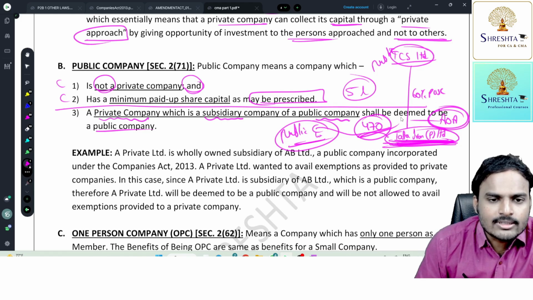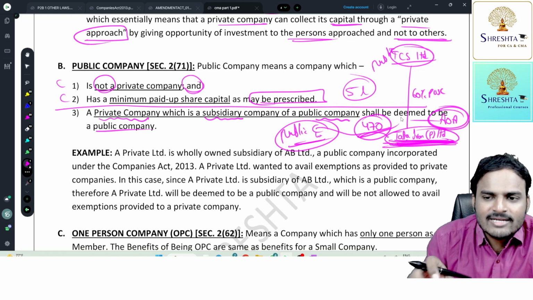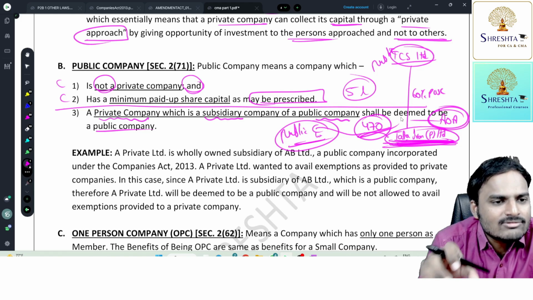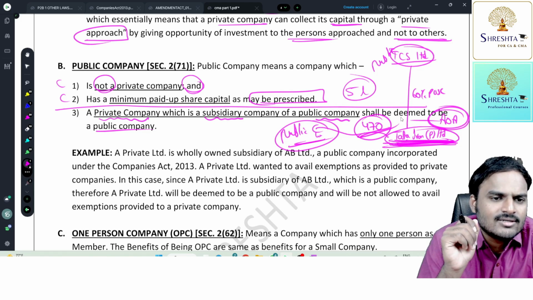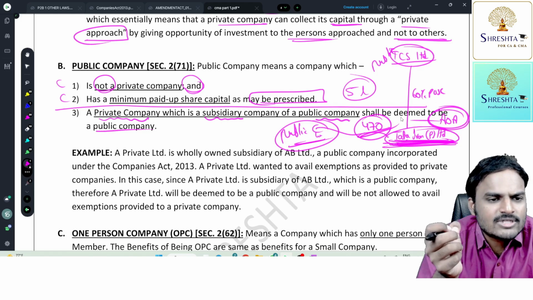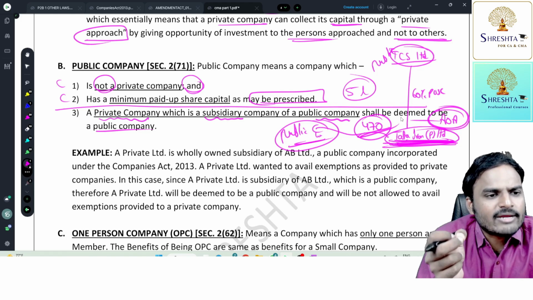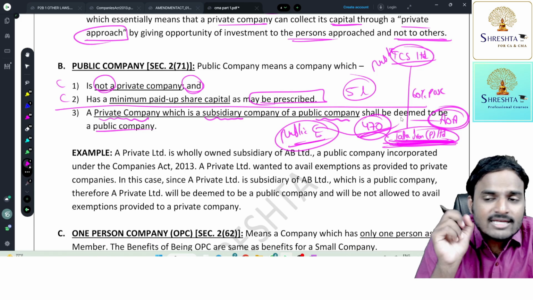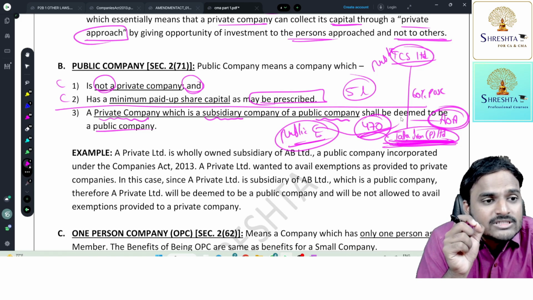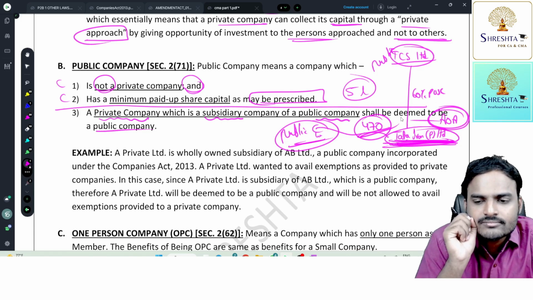Are you getting my point? Sir, what is the Companies Act doing, sir? A private company basically has some relaxations. So alteration of objects is a very simple thing in a private company compared to a public limited company. As a result, the main objective of the provision is getting violated.